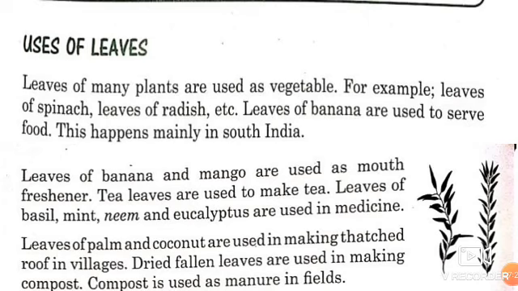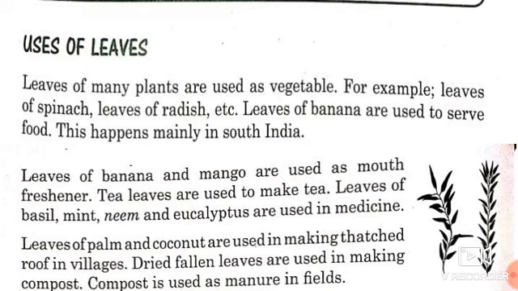Now children, we will discuss uses of leaves. Leaves of many plants are used as vegetables. For example, leaves of spinach, leaves of cabbage, leaves of radish, etc. Leaves of banana are used to serve food. This happens mainly in South India, especially in Kerala. Leaves of banana and mango are used as mouth freshener. Tea leaves are used to make tea. Leaves of basil, mint, neem and eucalyptus are used as medicines. Leaves of palm and coconut are used in making thatched roofs in villages.